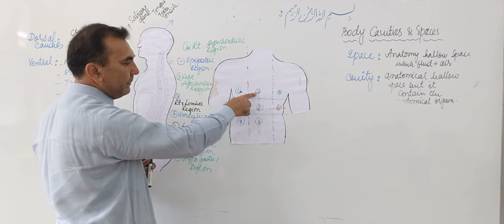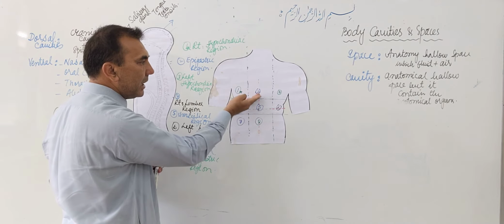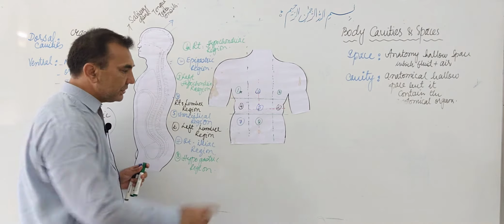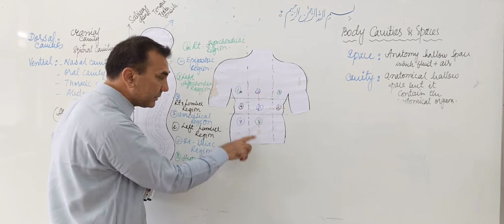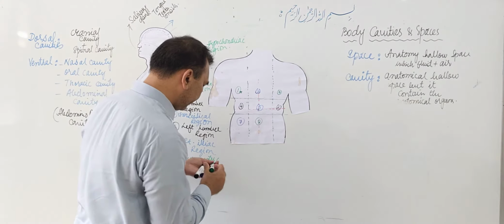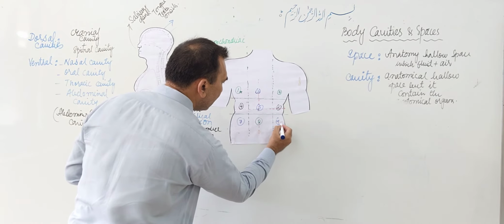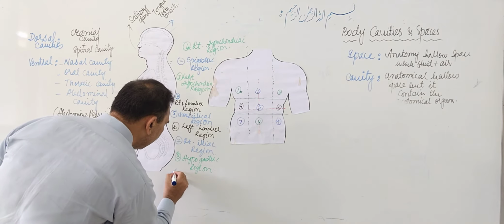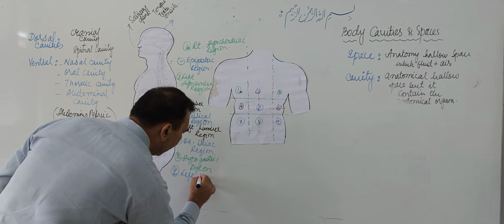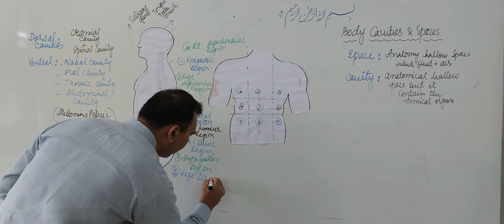This one is called the epigastric region because it is above the stomach. This is below the stomach, so it is called the hypogastric region. Now number 9 is the left iliac region.